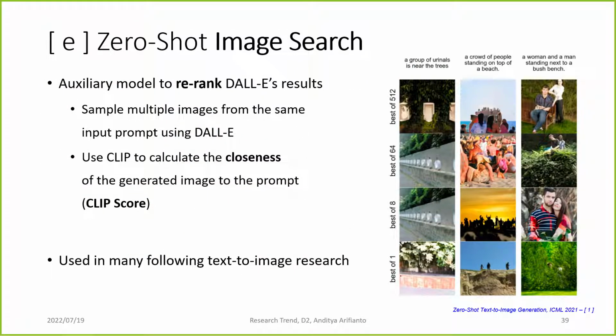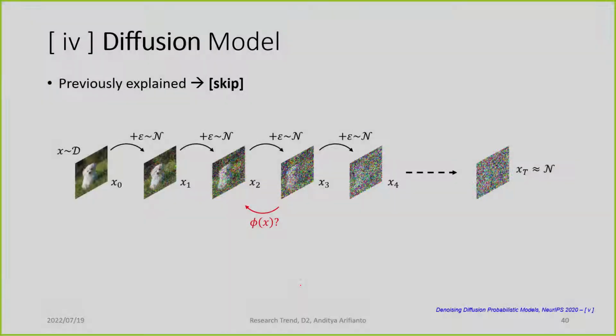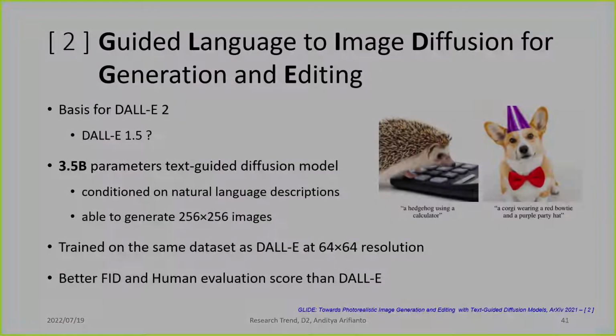And then this is the result from DALL-E. If we just generate one image using this caption, we get this image. If we sample 500 images, and then we just output the highest CLIP score from this caption, we get a much better image compared to if we just generate one image. And so that is CLIP. Now we come to the diffusion. I already talked about this, so we can skip this.